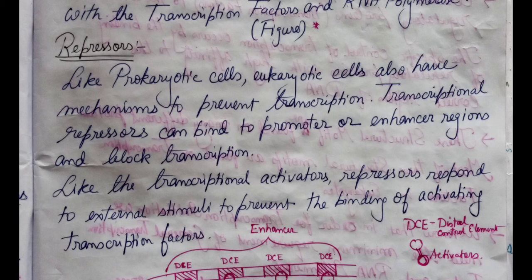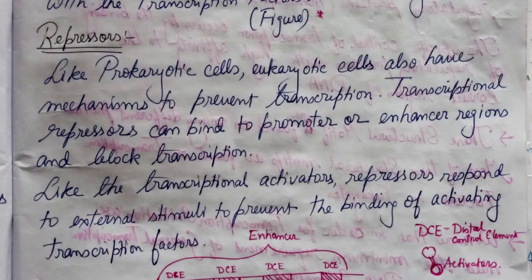As I demonstrated with chromosome number 11 having two genes, one gene is silenced due to methylation in its promoter region, right? So here the repressors bind to the enhancer regions and block the transcription process. Like the transcription activators, repressors respond to external stimuli to prevent the binding of activating transcription factors.